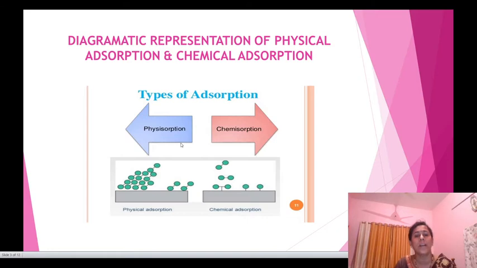Now, I am going to show you the diagrammatic representation of physical adsorption and chemical adsorption. This is the schematic diagram of physical adsorption, which is also called physisorption, and this is chemical adsorption, which is also called chemisorption.